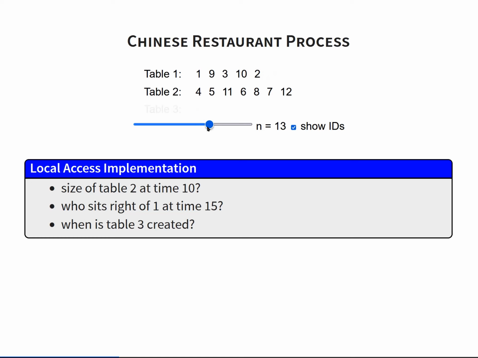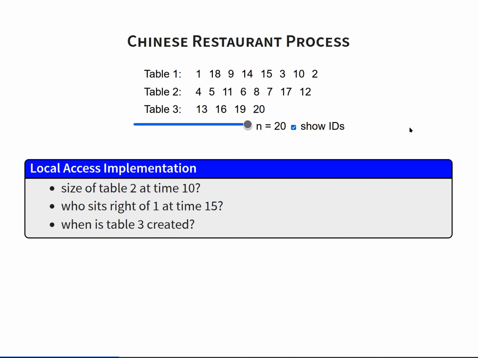As you can see, it's created in step number 13 by customer number 13. So remember, we want to answer an adaptive sequence of such queries in polylogarithmic time, that is polylogarithmic in the largest time step that queries may refer to.